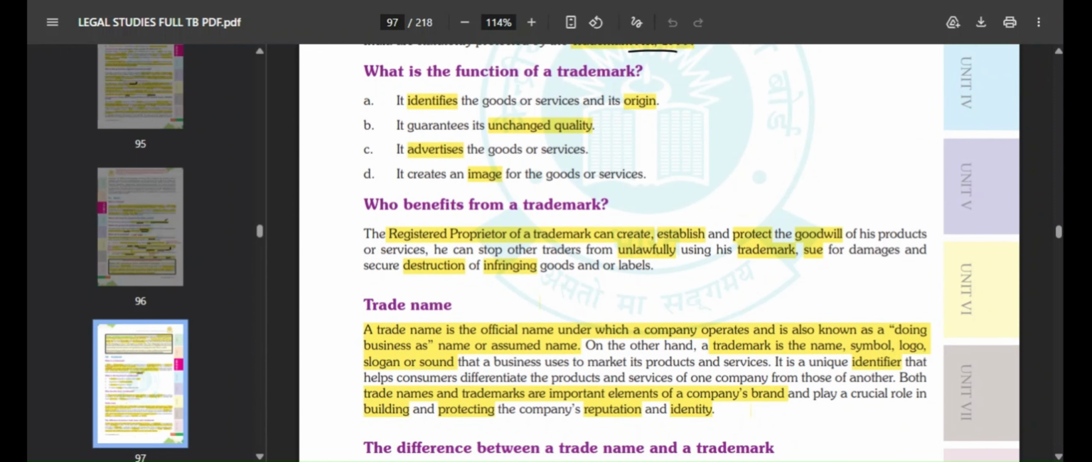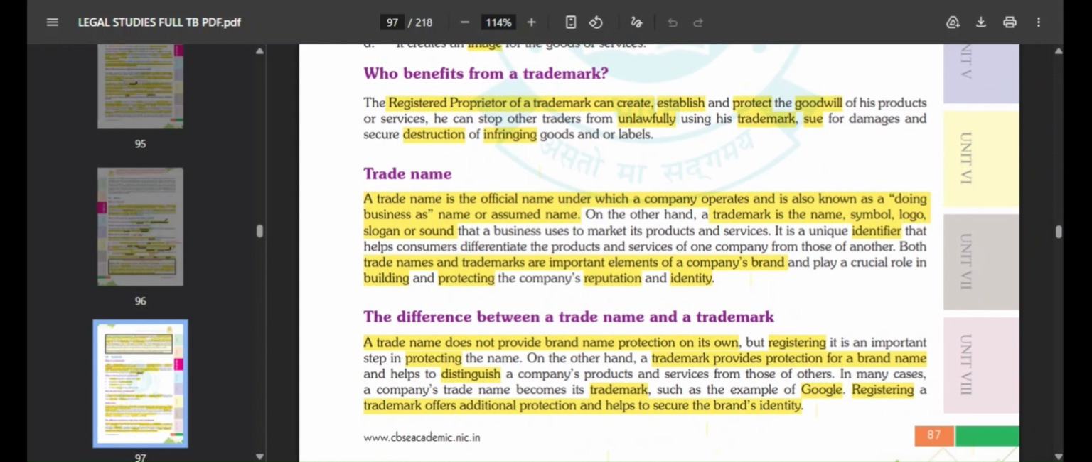Okay, now what is a trade name? A trade name is an official name under which a company operates. Trade name: Starbucks, Adidas, Nike. It is also known as a doing business name or an assumed name for that particular brand.